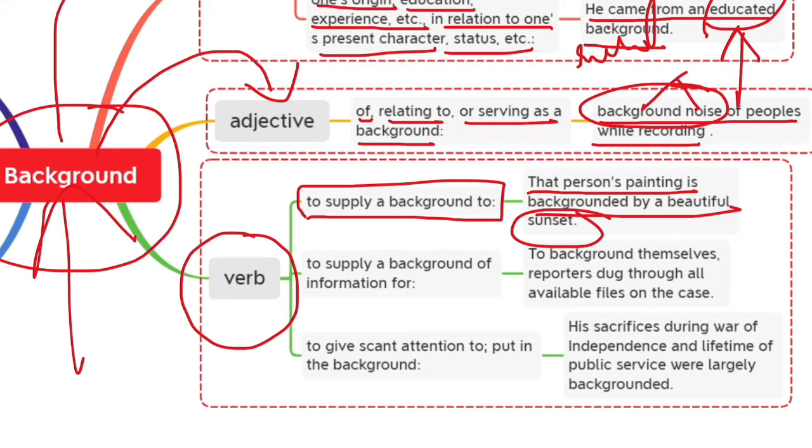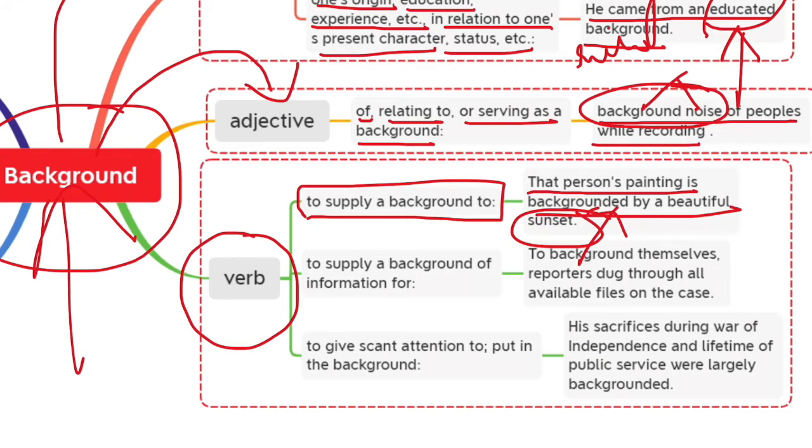The background is of a sunset. So we are saying that the painting is backgrounded by a beautiful sunset. The person or the chairs or the birds, the trees are at the foreground, near to us, but the sunset is at the background.